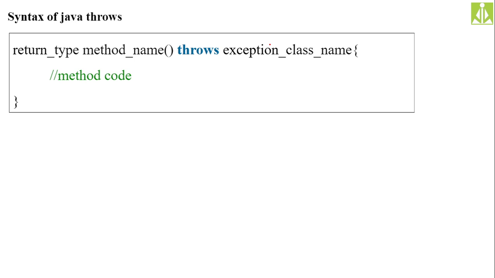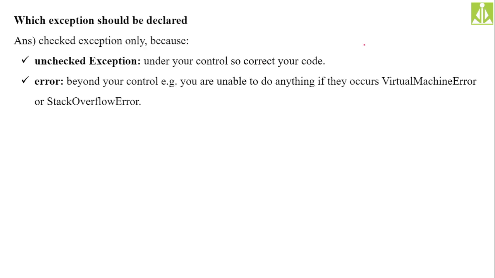Whatever exceptions against which you want to guard your method, you can put over here. So here, a return type, method name, then the throws keyword, then all the classes, whatever exceptions you want to generate from this method, you can put over here.